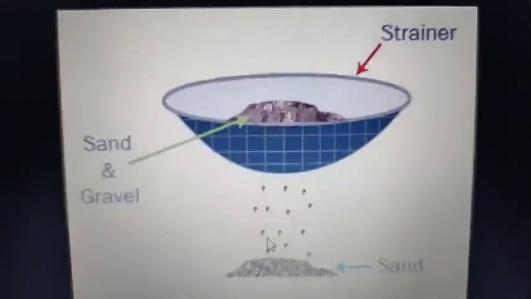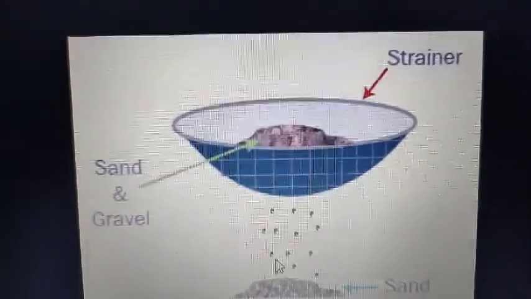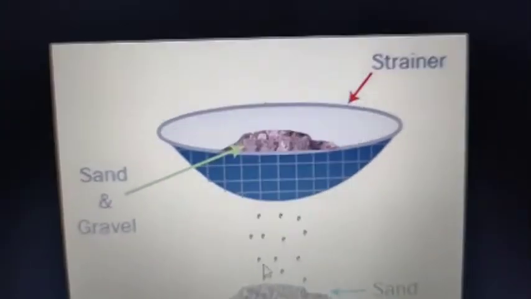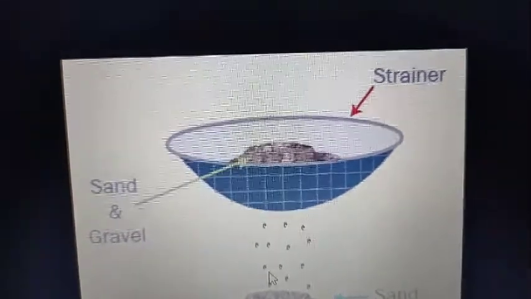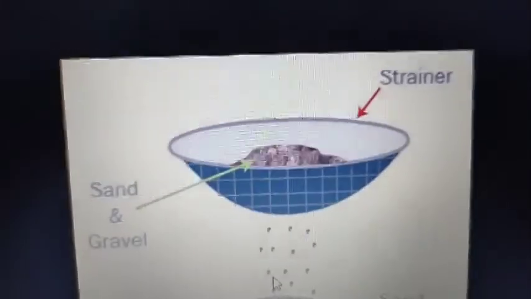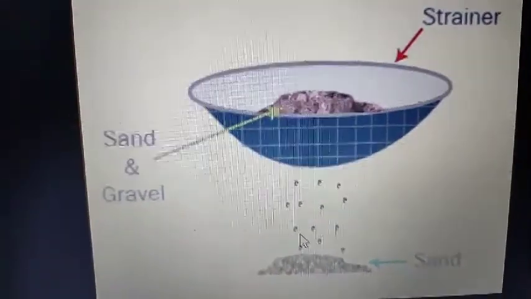So in this method, a sieve which is having holes of proper size is used. The bigger particles are retained by the sieve, means they are going to stay in that sieve, whereas the smaller ones pass through it and deposit in the bottom.